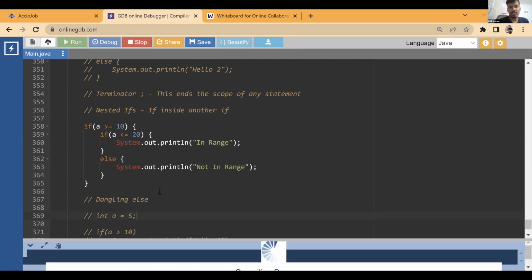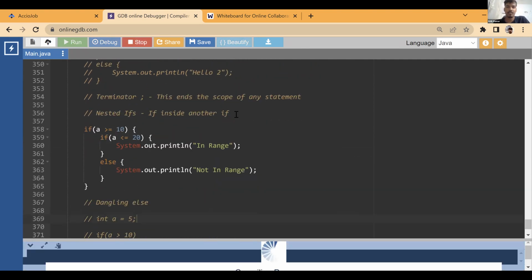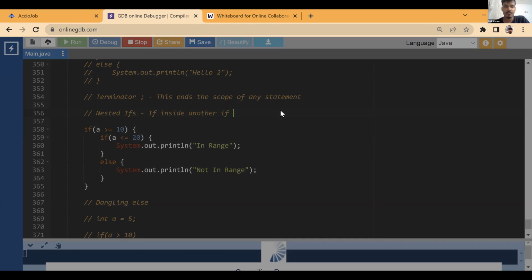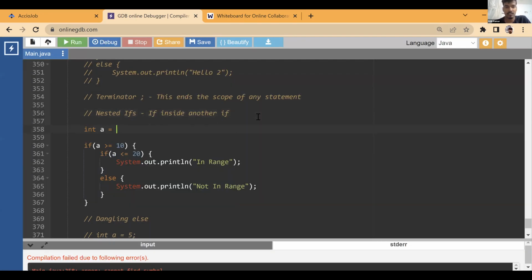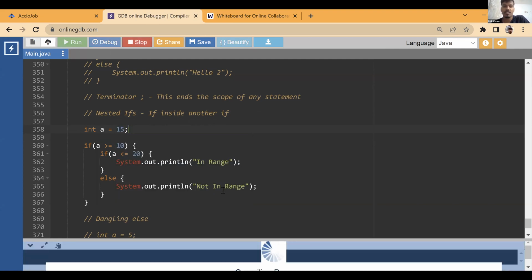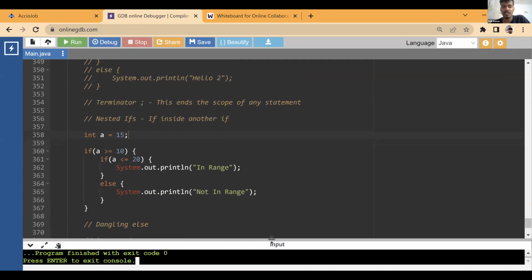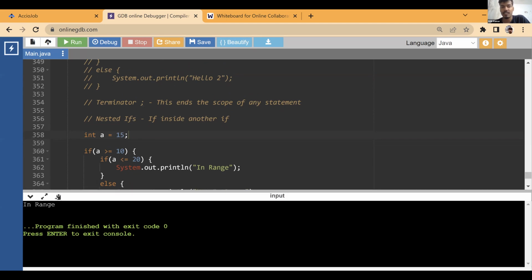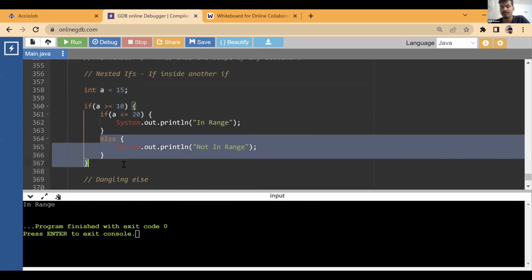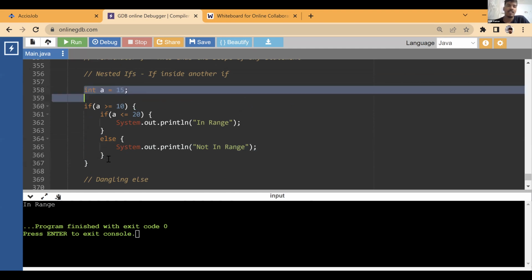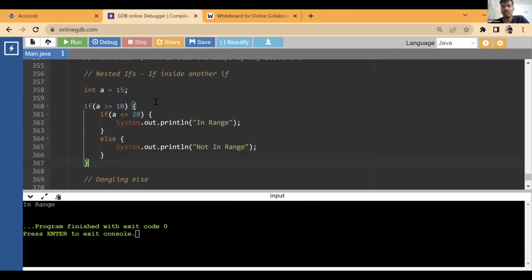Oh, we don't have an a, that is a problem. And a is equal to, let's say, 15. So 15 is in the range of 10 to 20. Now when I run this, let's see, this is working fine. 15 is in the range, and this is telling it is in range or not in range. Now, for example, this can be used to do the same behavior that logical operators are giving you.